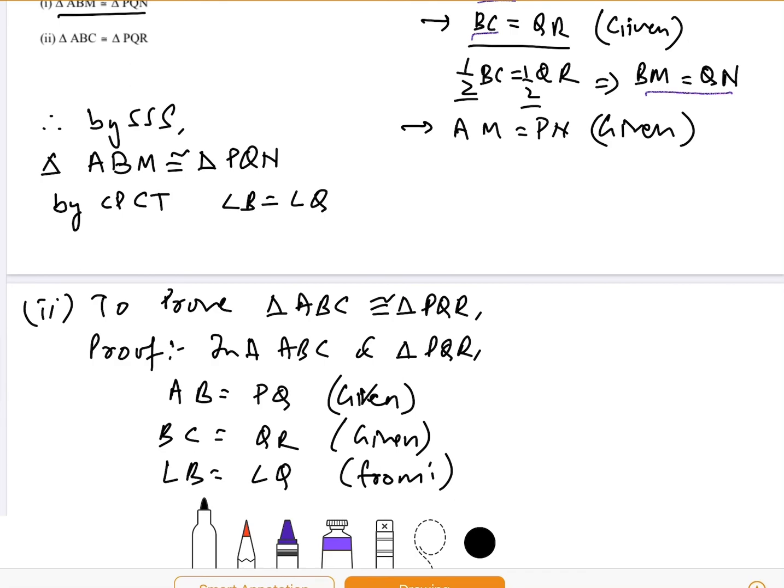That is the first bit. Therefore, by side angle side.